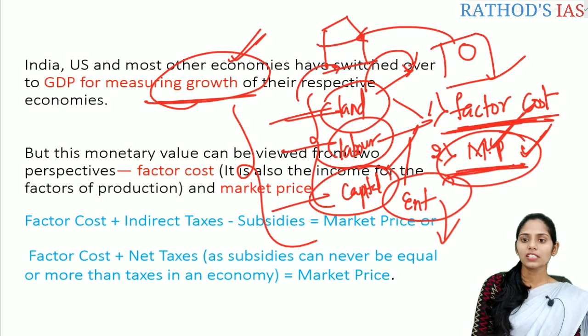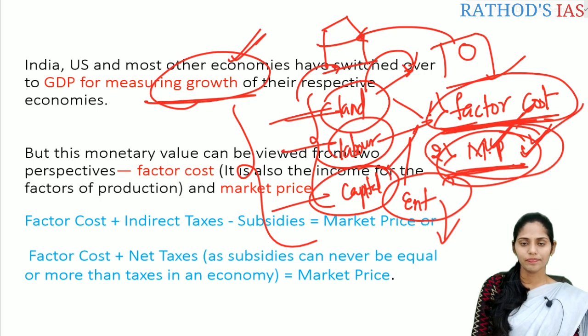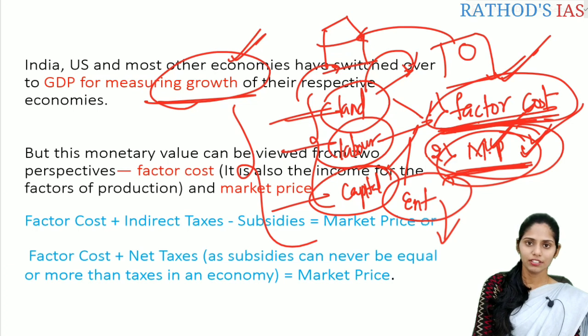So there is normally a difference between the factor cost and the market price. But not in all cases. Only in some cases can we see the factor cost equal to the market price. That is very rare and exceptional. In normal circumstances, factor cost and market price are different.